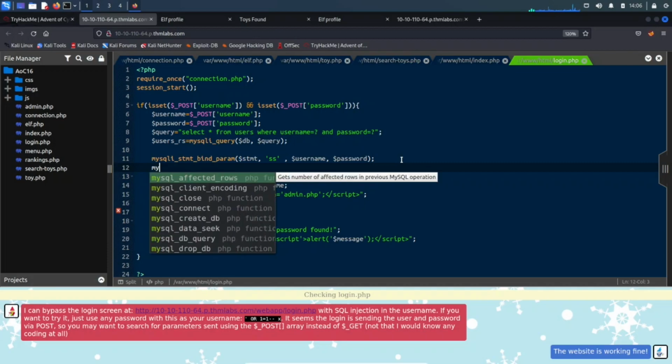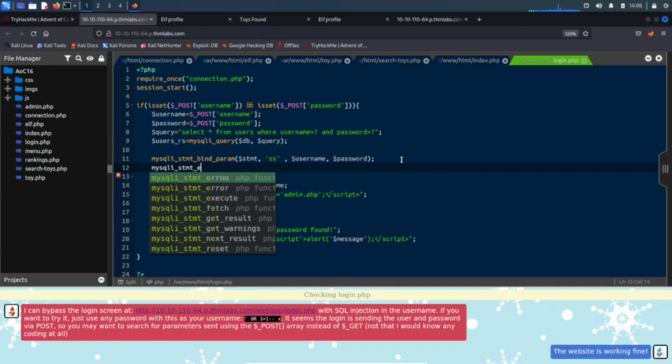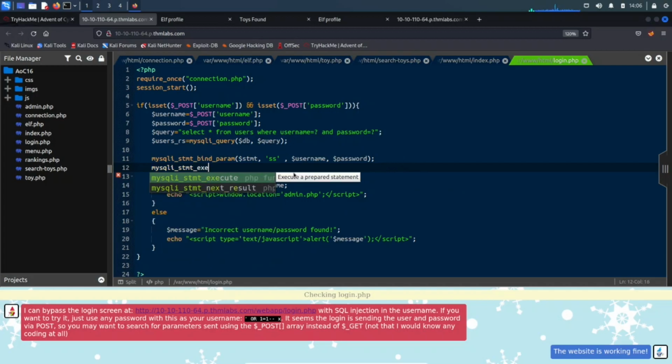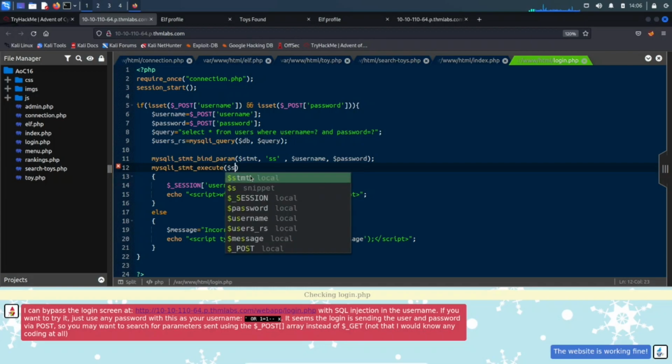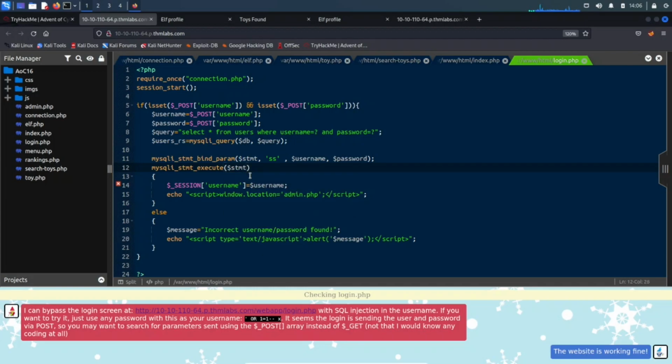Okay, so now the next one, we can do execute, right? Because we have to execute this. So mysqli underscore statement execute. Okay, perfect. All right, so now what we want to execute is the statement. Let's do this. Okay, and whoops.